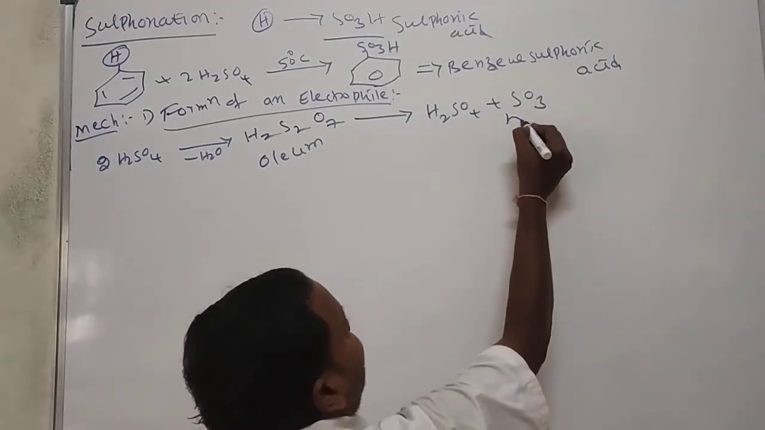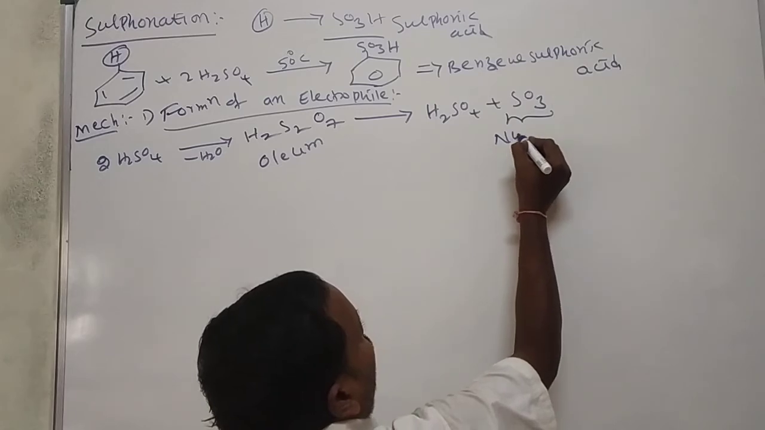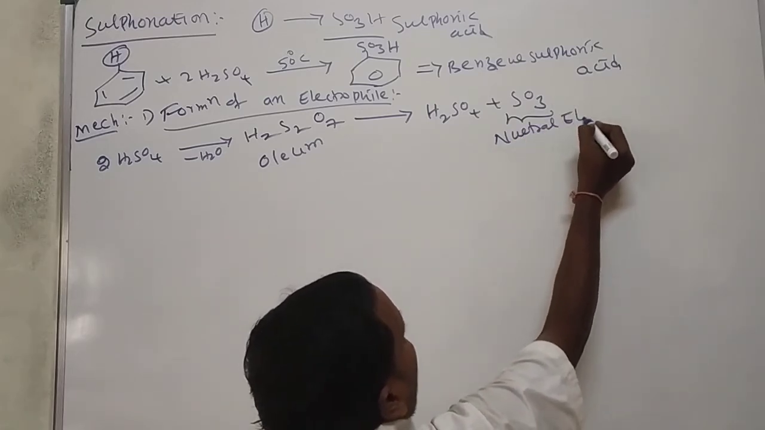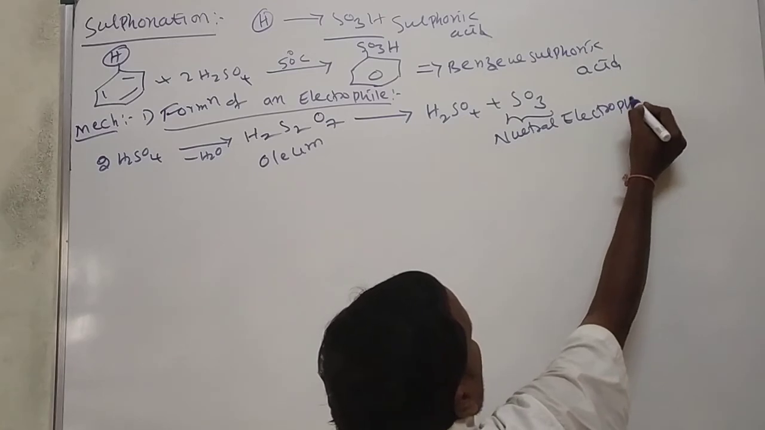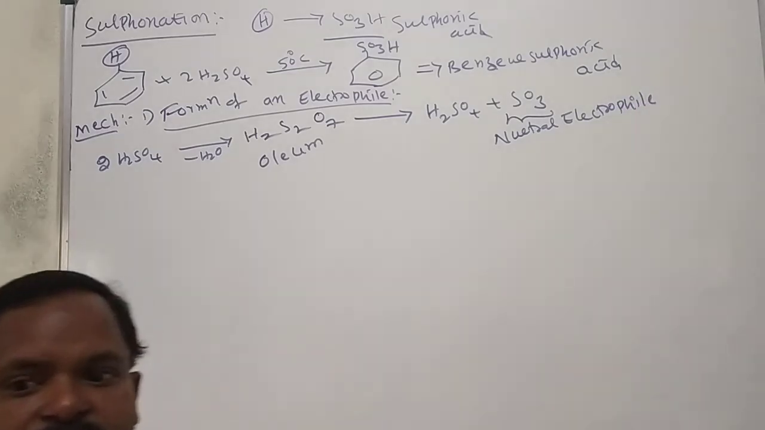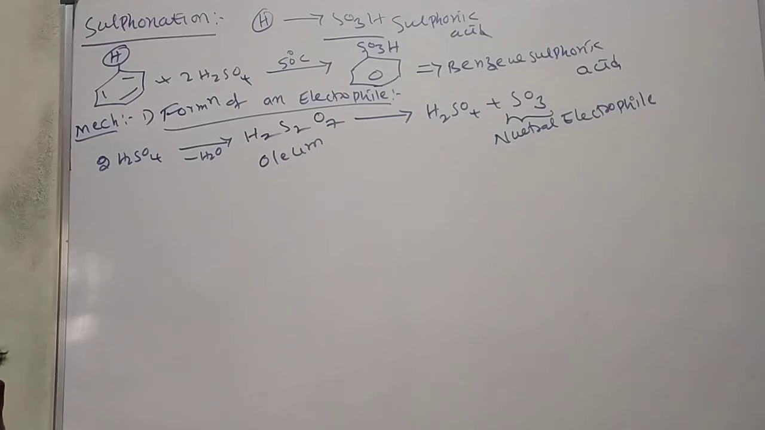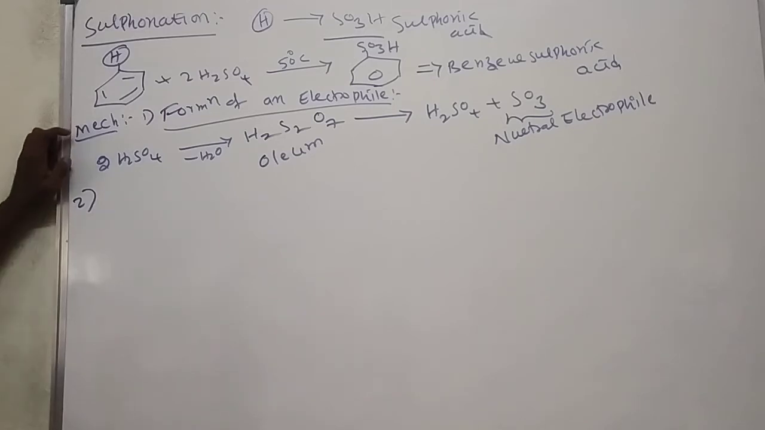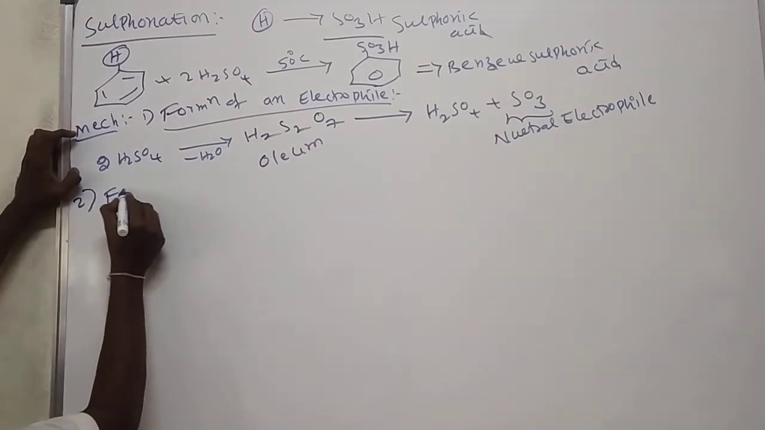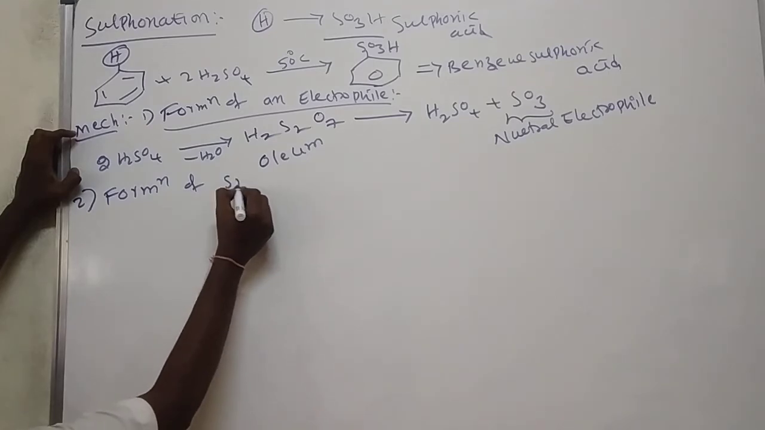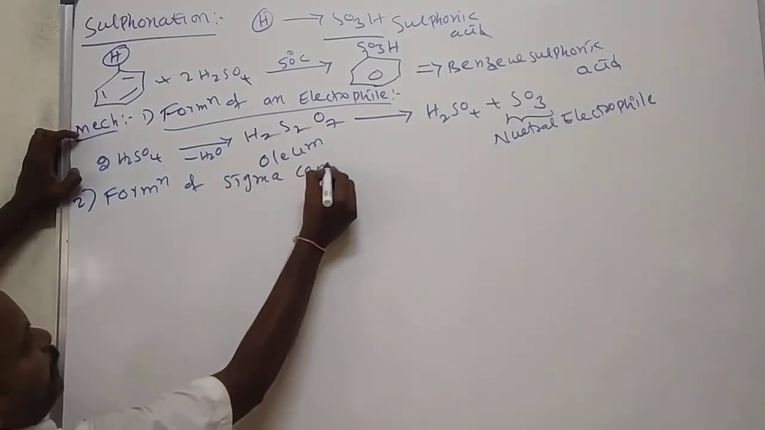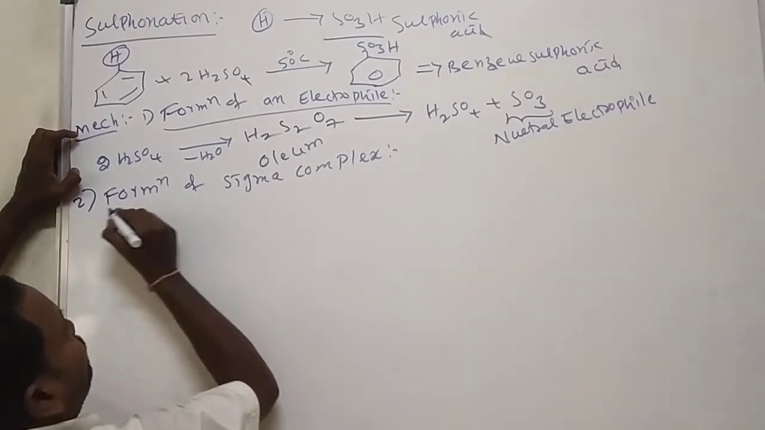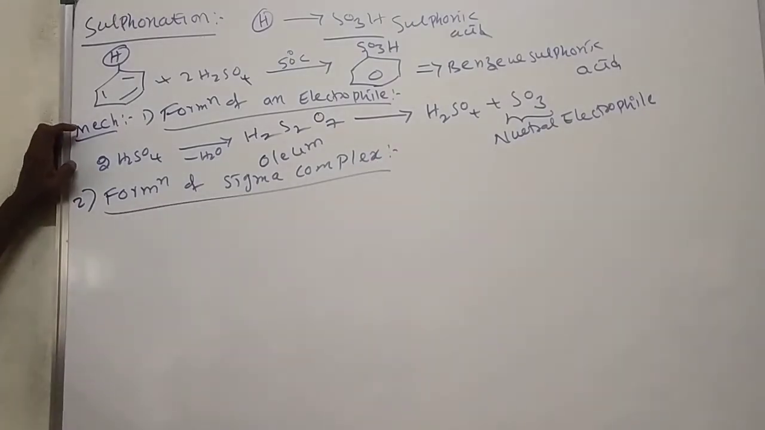Okay, this sulfur trioxide is the electrophile here, a neutral electrophile. In all the previous cases we got a positive electrophile. Here sulfur trioxide is a neutral electrophile. This neutral electrophile attacks benzene and forms sigma complex. Second one is what? Formation of sigma complex.